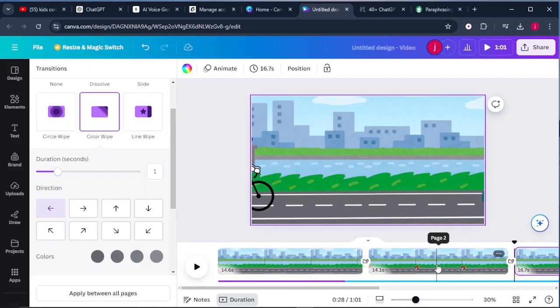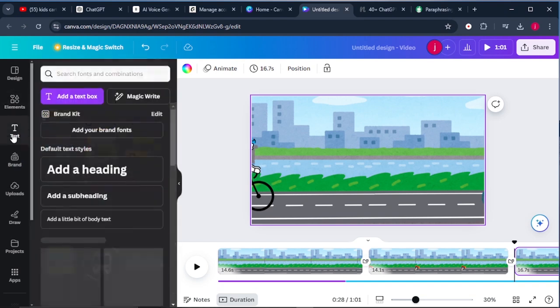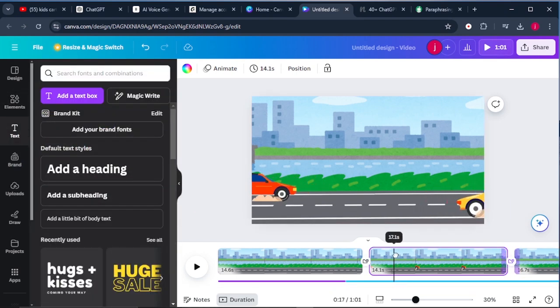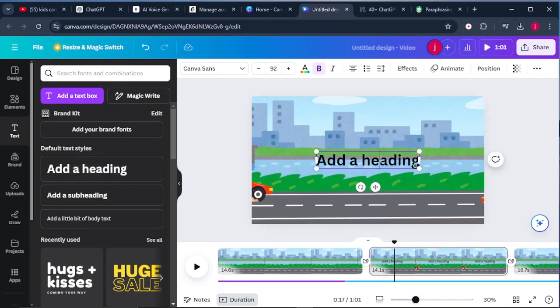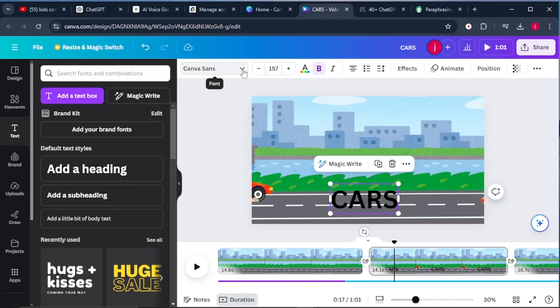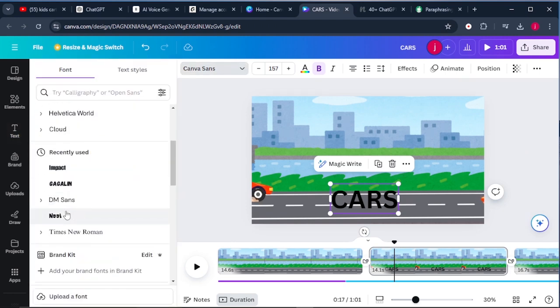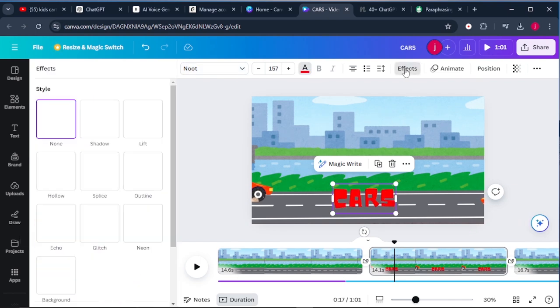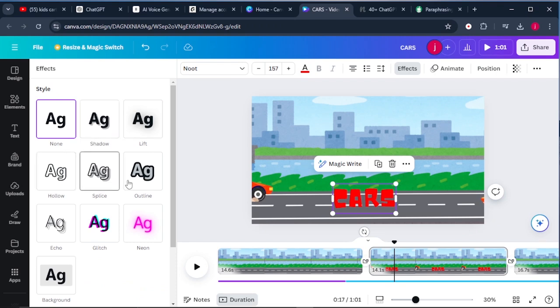And from there, what you simply have to do is bring in some texts. So come to where it says text and select a page where you want to add some text. For example, it's this one. So you can add in this text like this, and you can add to say cars like that, and you can make the text bigger. You can place the text here. You can come here and change the font style by selecting the font style that you prefer, and you can come here and change the color. So we choose red, and you can come to effects and you can add in these effects.